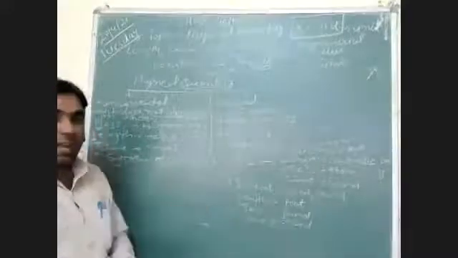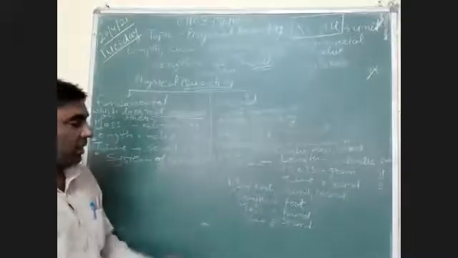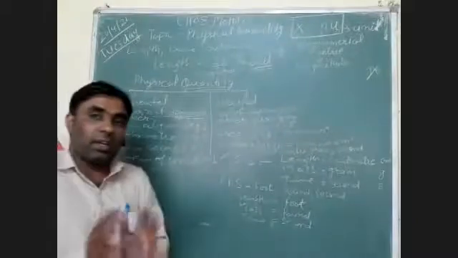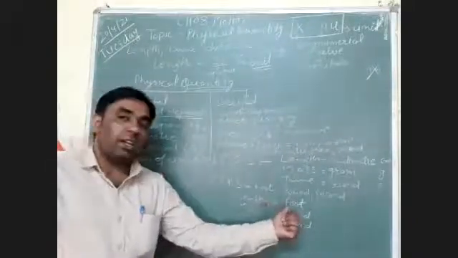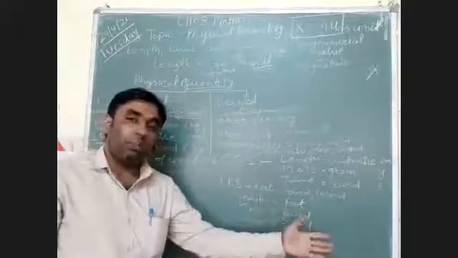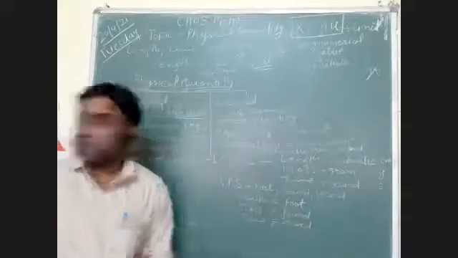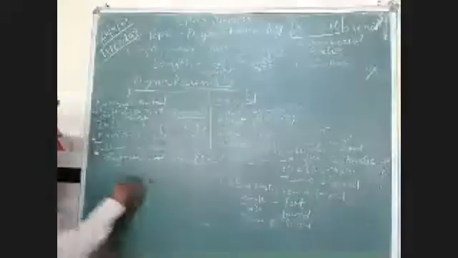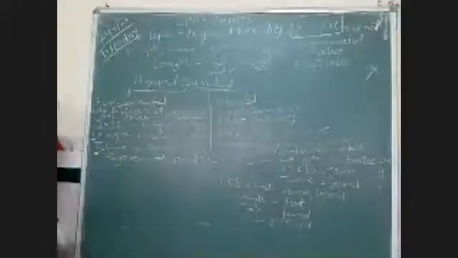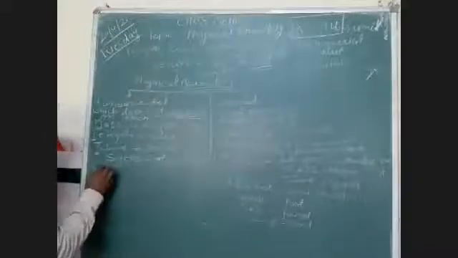So how will you define the FPS system? In a simple definition, the system of units in which length is measured in foot, mass is measured in pound, and time is measured in second is known as the FPS system. Okay. Now again, the next system of units is MKS.